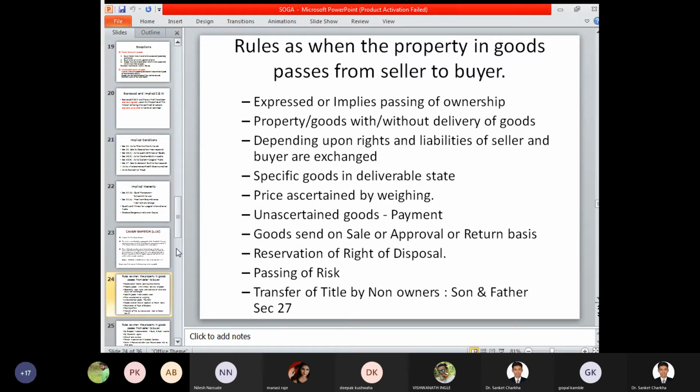Passing of risk. If the risk is passed from one person to another person, that is, either the payment is made or the goods have been delivered in a proper condition, then on those particular concerns also the property in goods gets transferred immediately.